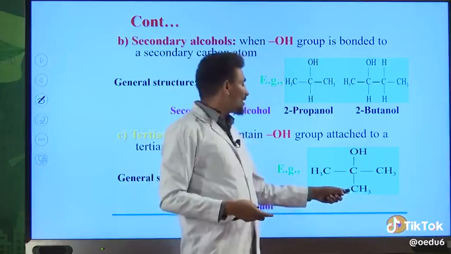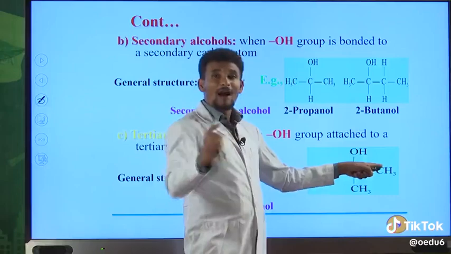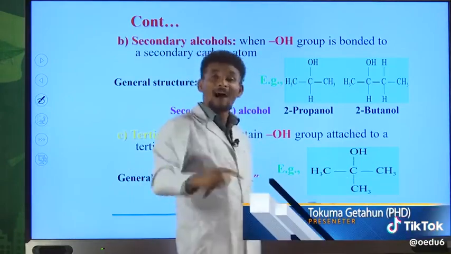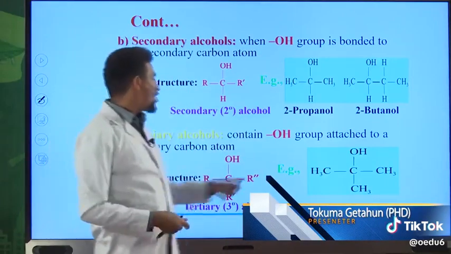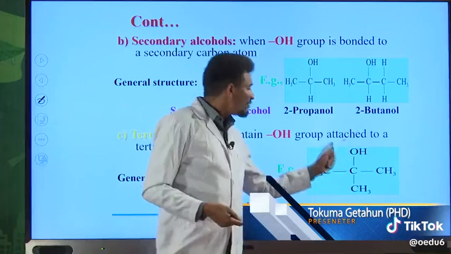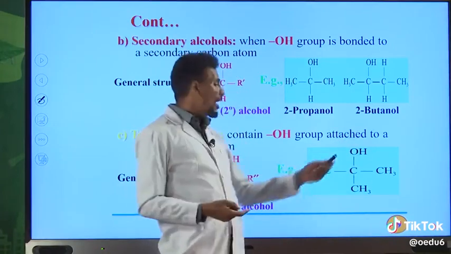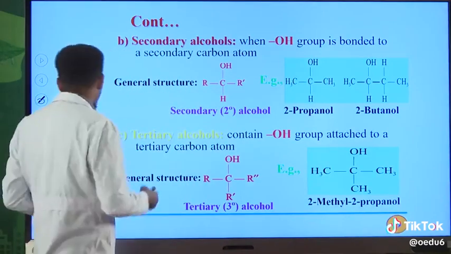2-methyl, okay? Then your OH is on second carbon, 2. Then an alkane that contains 3 carbon atoms is propane. The E of an alkane must be replaced by OL to name the IUPAC names for alcohols. Because of this reason, the IUPAC name for this compound is 2-methyl-2-propanol. Okay, so this is an example for tertiary alcohol.